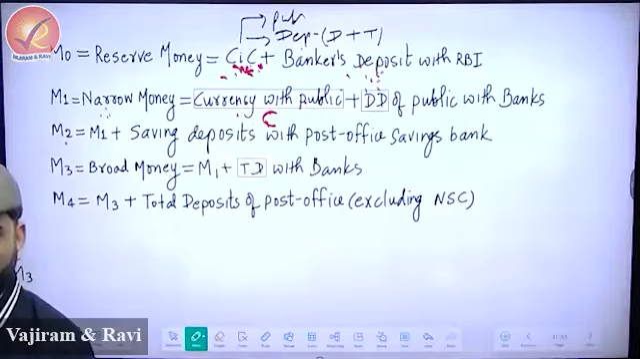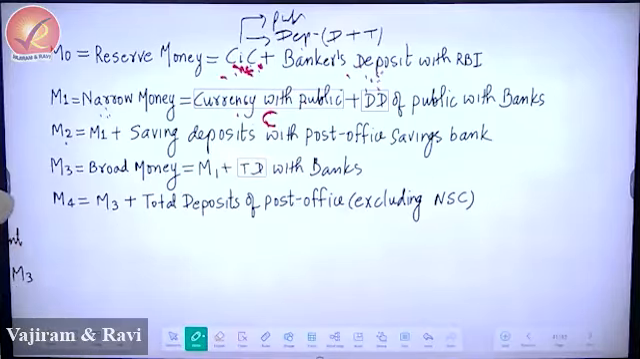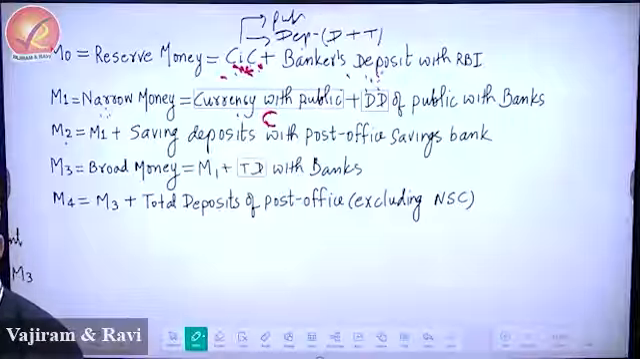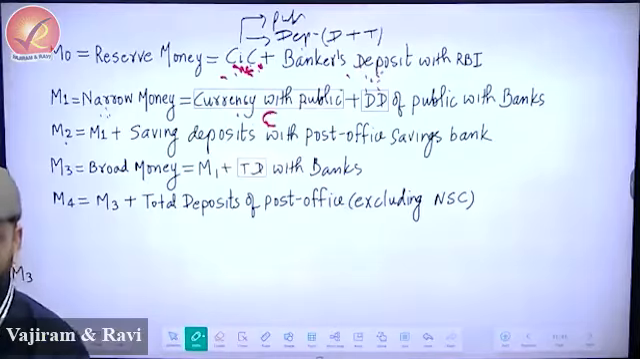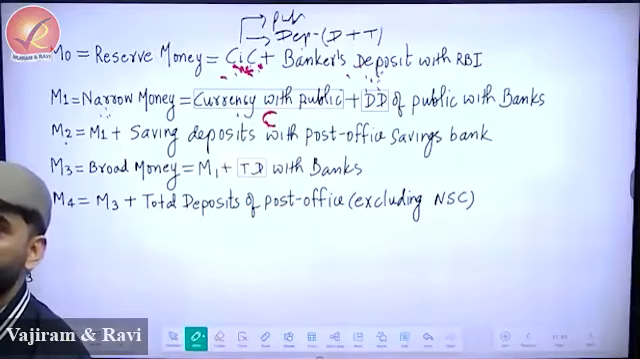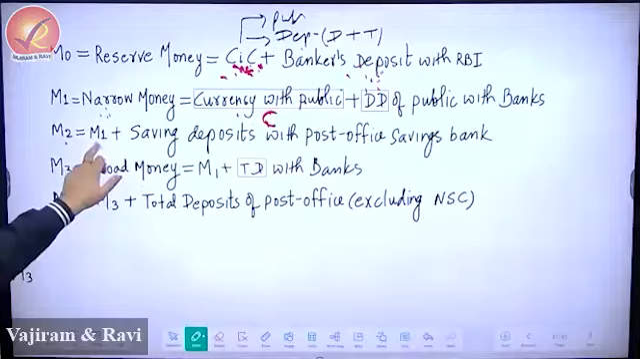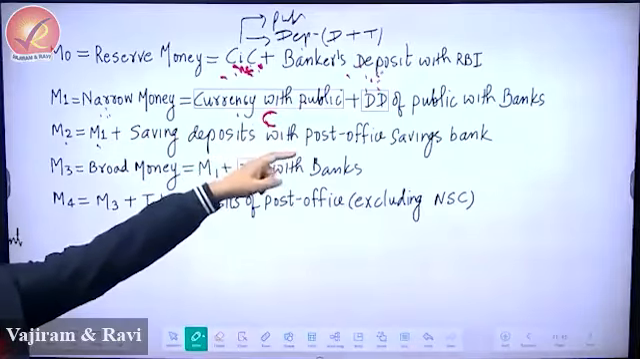M2 is equal to M1 plus savings deposit with post office, because these days you have post office bank also, India Post Bank. In that also you can open a savings account. That DD that you see is savings account.